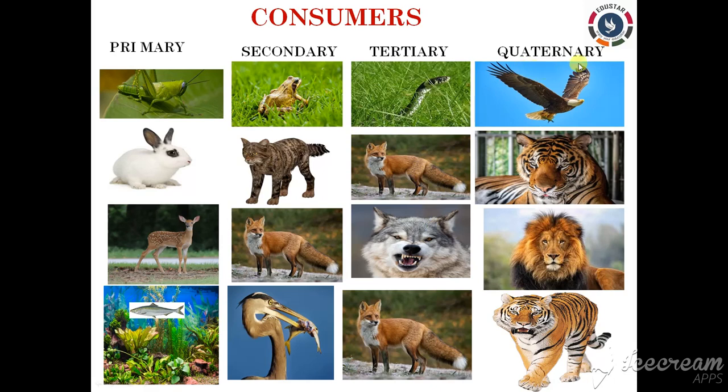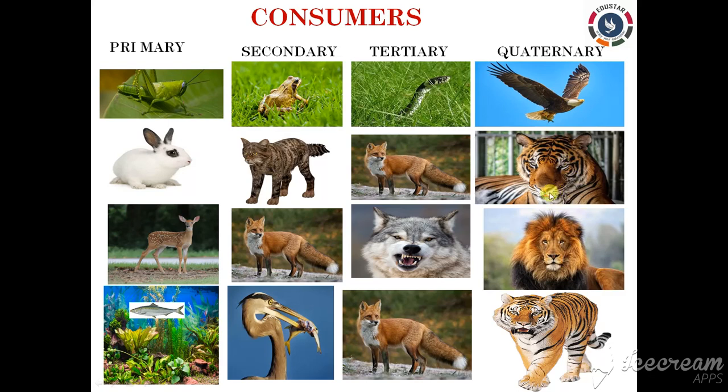Clear? Next, the quaternary consumers. The quaternary consumers are the fourth order consumers which feed upon the primary consumers as well. So these are called the tertiary carnivores. The quaternary consumers are not eaten by other animals, and so they are called top carnivores. Clear? So the common tertiary carnivores in the terrestrial ecosystem include tiger, lions, hawks, eagles. And the common tertiary consumers in the aquatic ecosystem include crocodiles, sharks, and other big fishes.